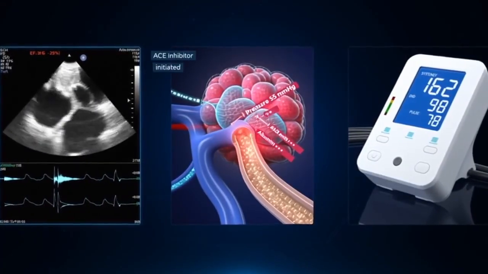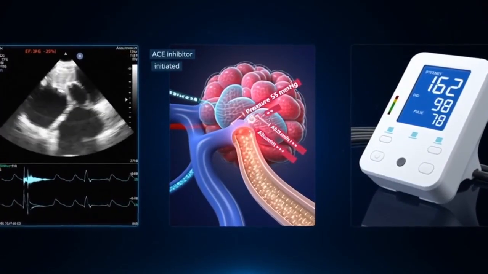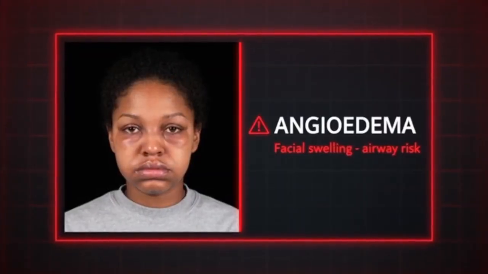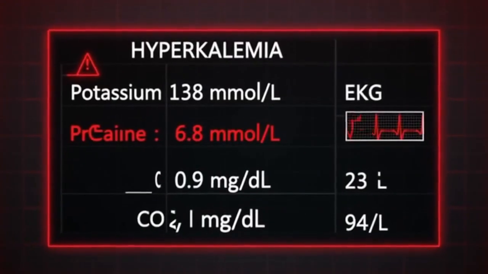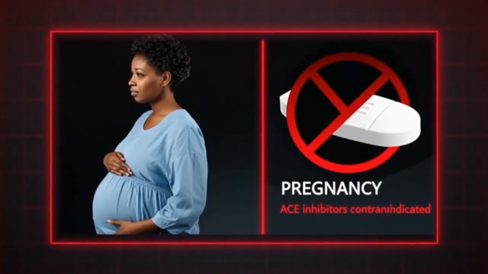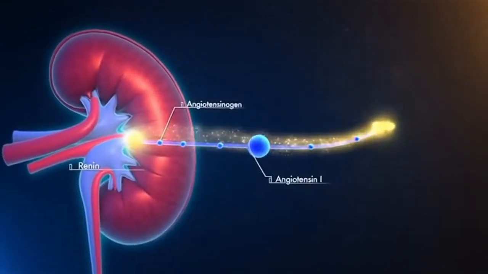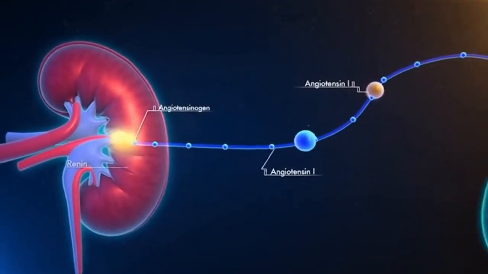However, both classes can rarely cause angioedema, a potentially life-threatening swelling of the face, lips, and airway. This is also bradykinin-mediated for ACE inhibitors, but can occur with ARBs through an incompletely understood mechanism. Never re-challenge with the same class after angioedema.